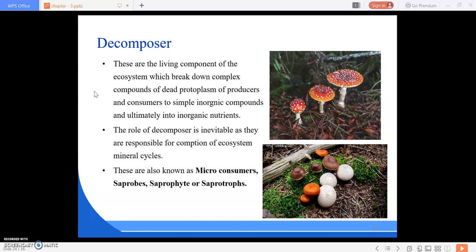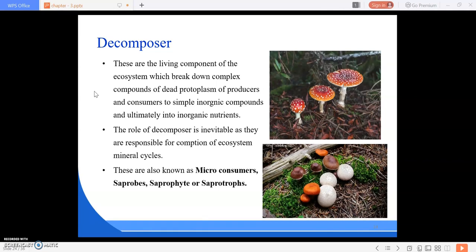The role of decomposers is inevitable as they are responsible for the completion of the ecosystem mineral cycle. They are also known as micro consumers, saprophytes or saprotrophs. Mainly, the decomposers complete the ecosystem mineral cycle: first is the producer, then the consumer, then the decomposer, and again it returns back to the producer.